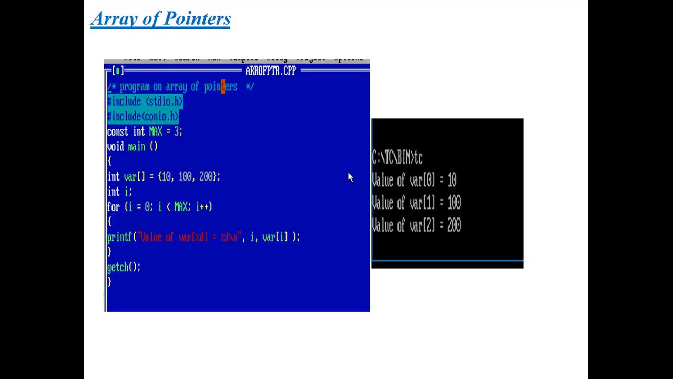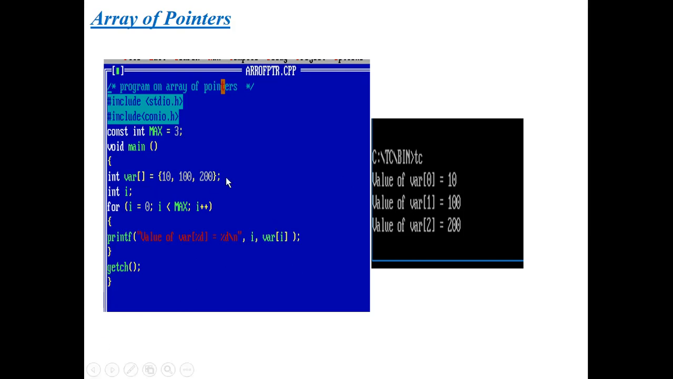First topic is array of pointers. What is meant by array of pointers? Here, array of pointers means we are passing an array to a pointer. Is it possible? Yes, it is possible to pass an array to a pointer. How can we pass an array to a pointer? Here I am going to discuss this topic with the help of a program.